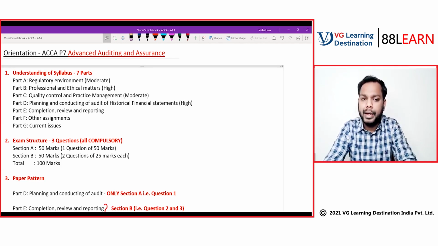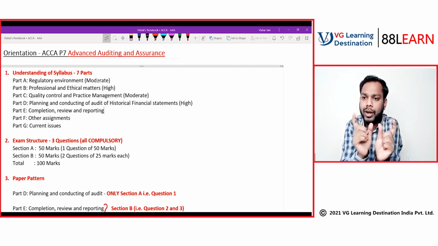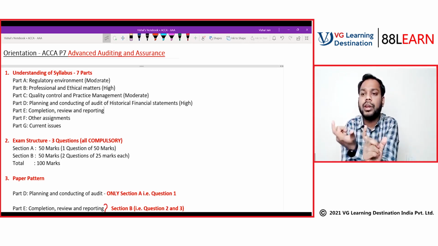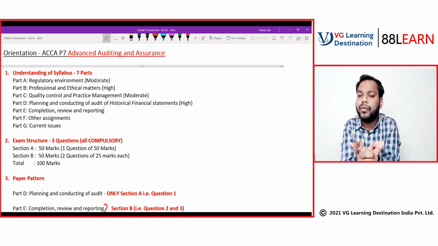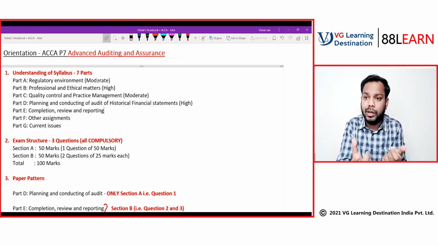Now coming to part E, which is nothing but an extension of part D. In part D, we completed the planning and conducting of audit. Now whatever we have conducted, we will review it. Review and reporting. What is the meaning of reporting? Deliverables, as an auditor.